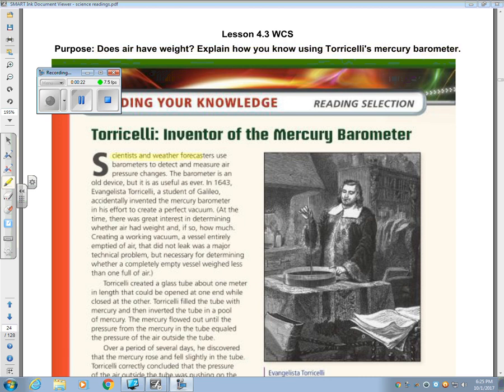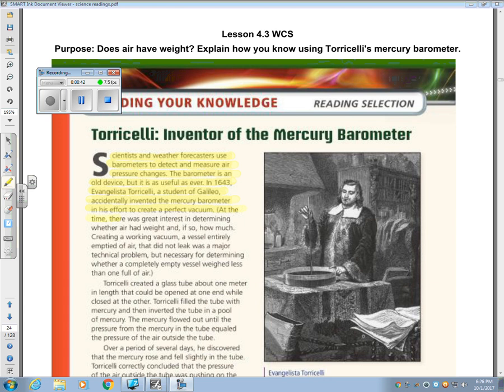Scientists and weather forecasters use barometers to detect and measure air pressure changes. The barometer is an old device, but is as useful as ever. In 1643, Torricelli, a student of Galileo, accidentally invented the mercury barometer in his efforts to create a perfect vacuum.